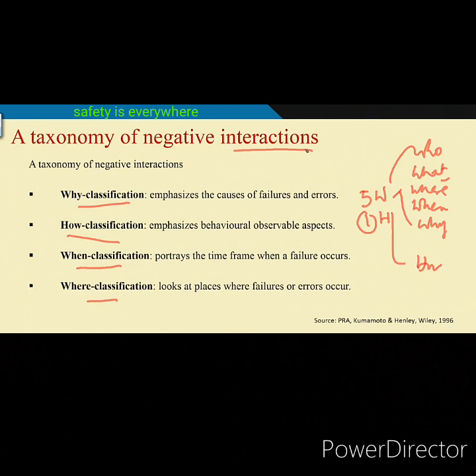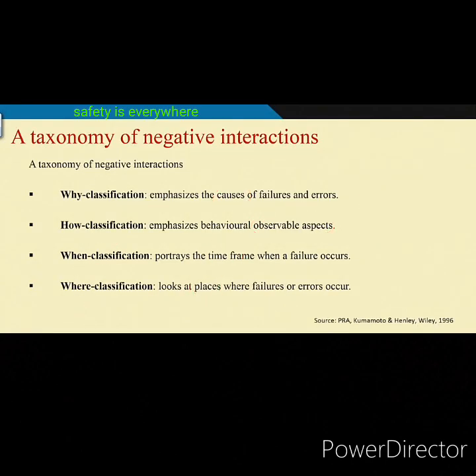Once you know the negative interactions, you have to ask all those questions. The why classification emphasizes the cause, how emphasizes primarily observational facts, when talks about the time, and where the places, locations. Okay. And then who, I told you the responsible person, and what actually happened. What happened? A negative interaction happened. There are many ways that any accident situation can be analyzed. So, it is an endless game.